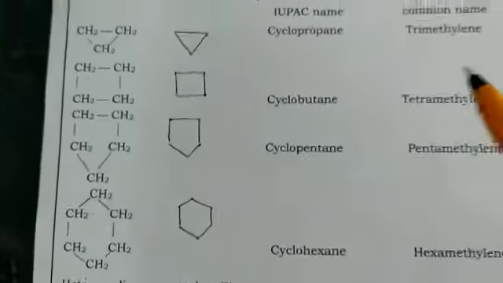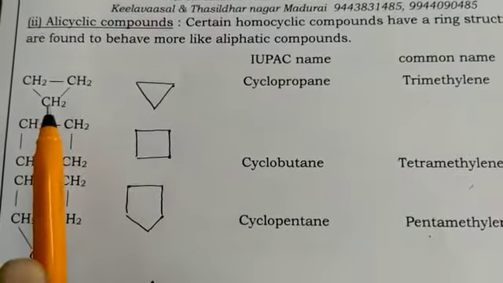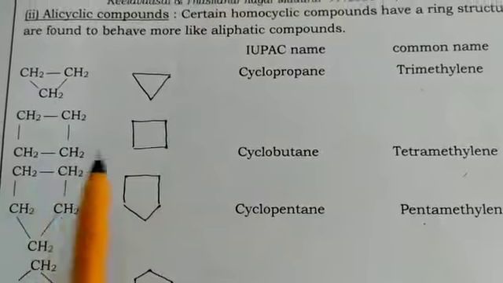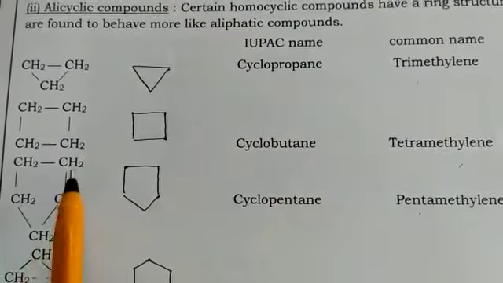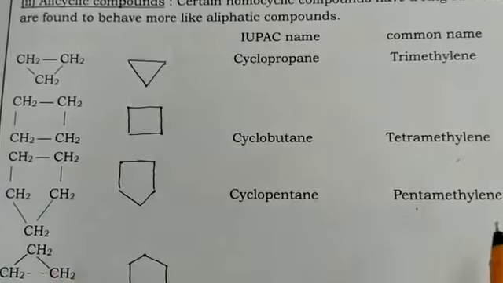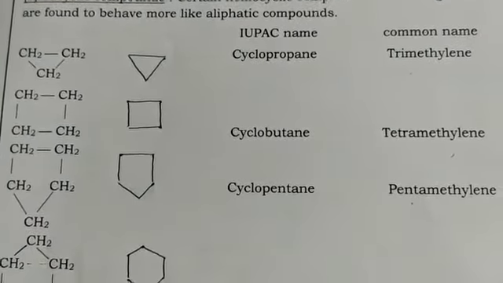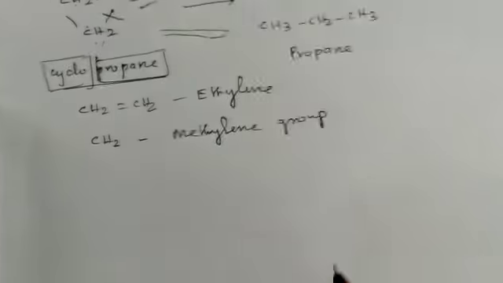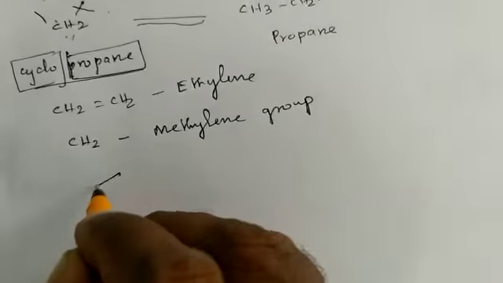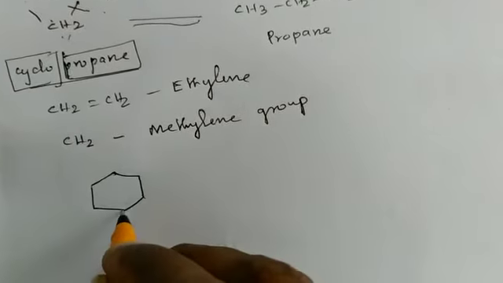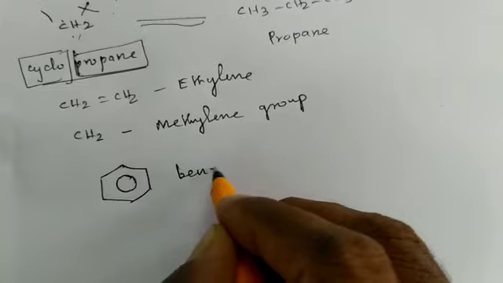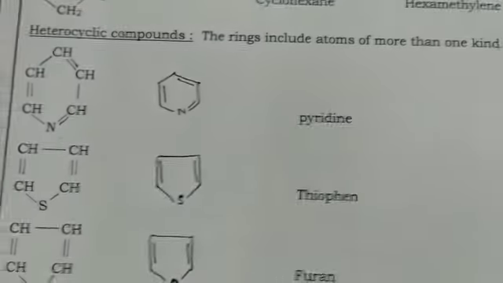In a similar way, when we consider these compounds, this is cyclopropane or trimethylene, cyclobutane or tetramethylene, and this one is called cyclopentane or pentamethylene, and this one is cyclohexane. Just know the difference between cyclohexane and benzene. This is cyclohexane. When we put the ring inside, this is called benzene. Okay, that's all. Next one is heterocyclic compounds.